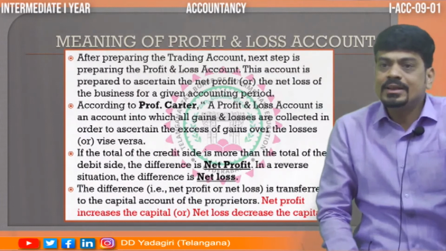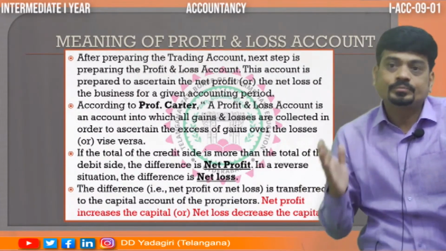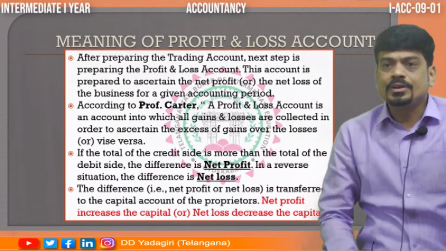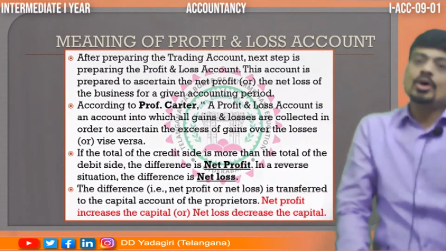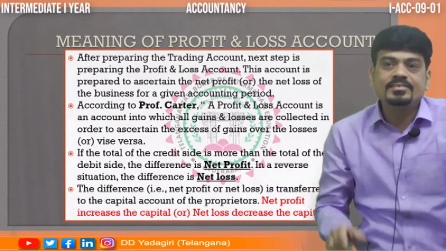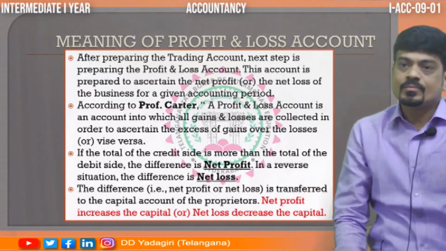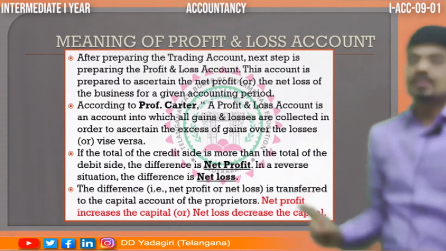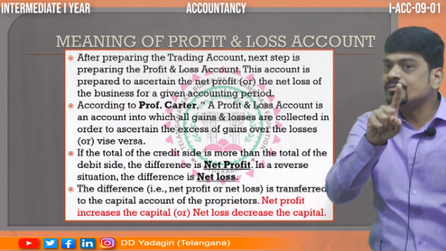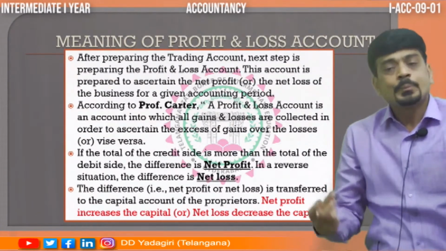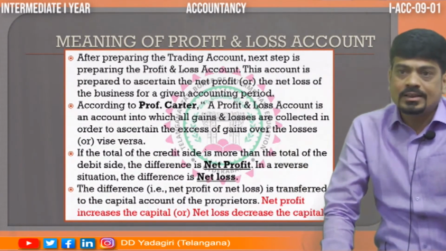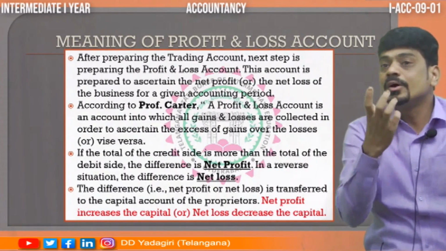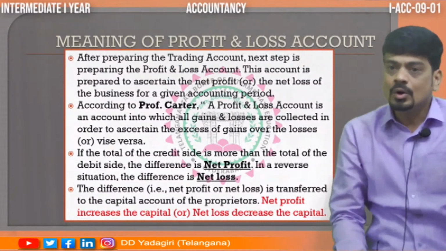When will we get the net profit? As usual, credit side. When credit is more and debit is less, we'll get net profit. If the debit side of profit and loss account is more and credit side is less, then we'll get net loss. Then what is the utility of this net profit or net loss? Gross profit we have transferred to profit and loss account. Now where do we transfer this net profit? Net profit is nothing but the reward of the owner.